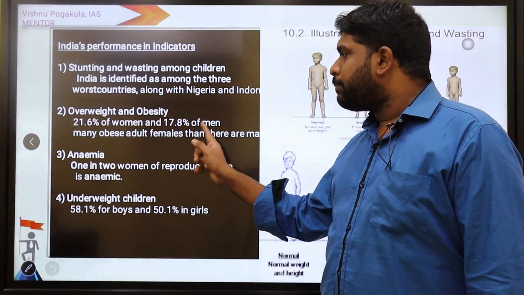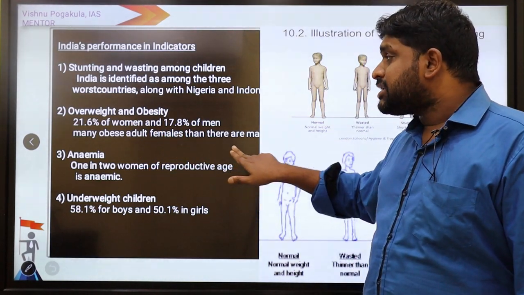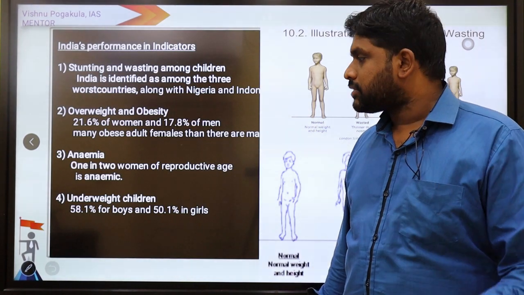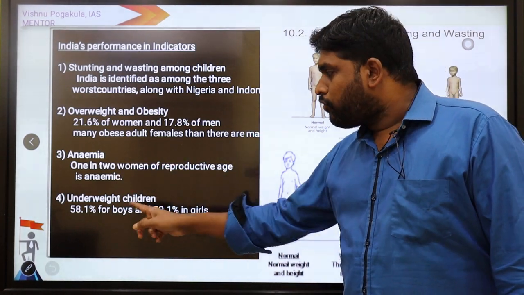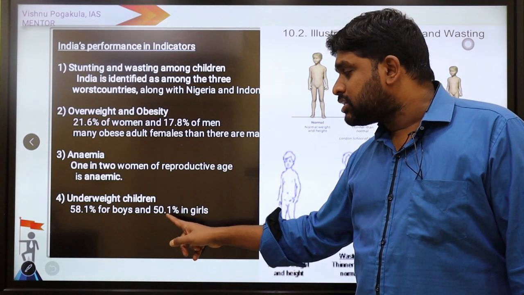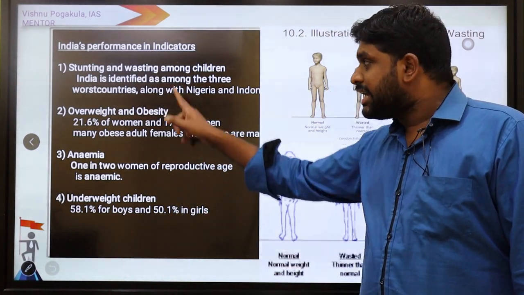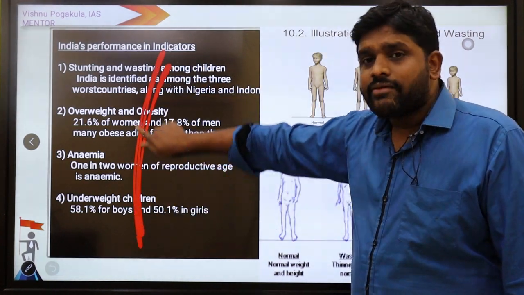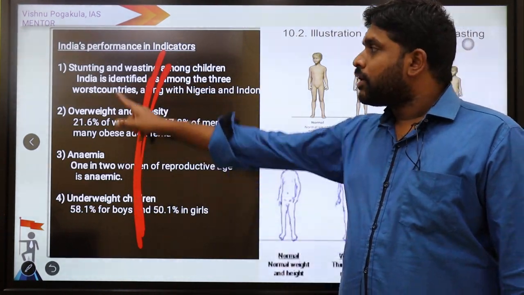Number 2, overweight and obesity: 21.6% of women and 17.8% of men. There are more obese adult females than males. Third, anemia. Fourth, underweight children. Underweight children are 58.1% of boys and 50.1% of girls. This is the situation of India with respect to nutrition.